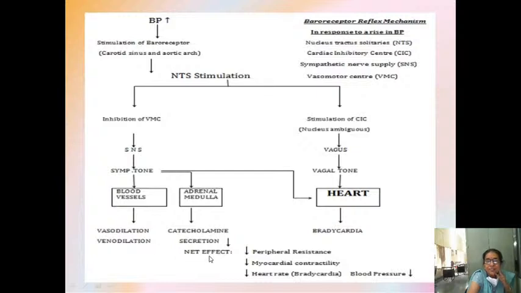So what is the net effect? Your peripheral resistance will decrease. That means your diastolic pressure will decrease. The pumping action of the heart will decrease and your heart rate will also decrease. All this will decrease, so your blood pressure will fall.